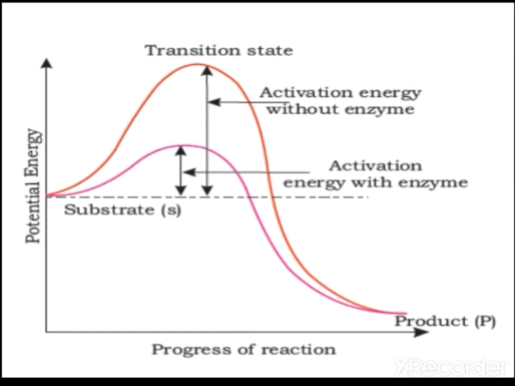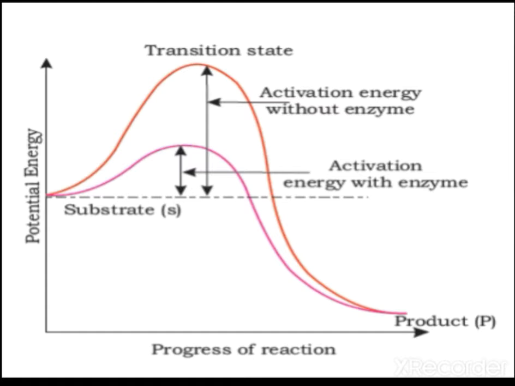Here is a simple graphical representation showing the energy used with the enzyme and without the enzyme. The activation energy consumed is more without the enzyme. With the enzyme, the energy consumed is less. With less energy, more products can be formed.